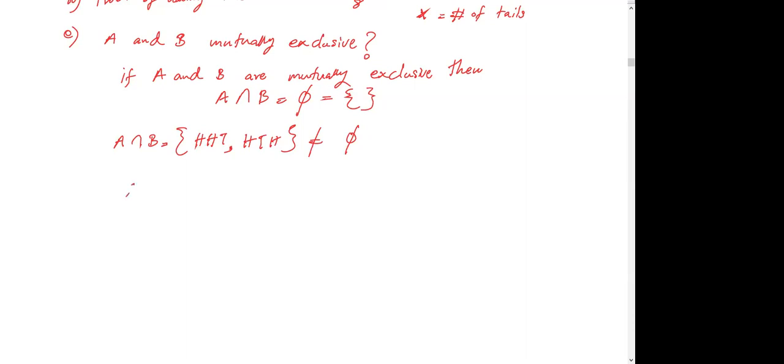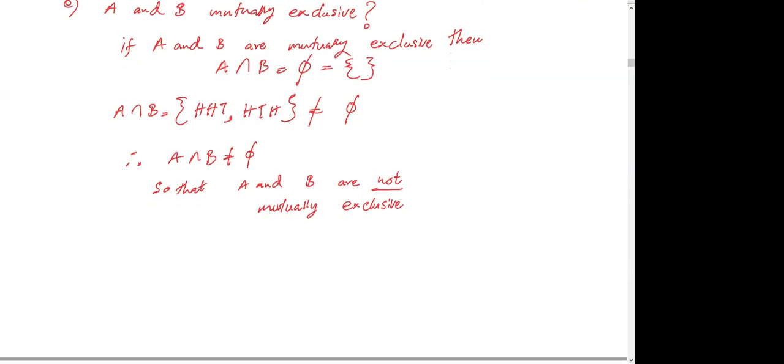So A intersect B is not null, so that A and B are not mutually exclusive, right? Clear? Okay.